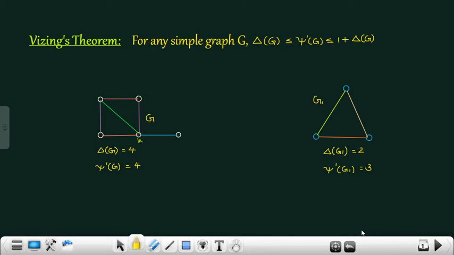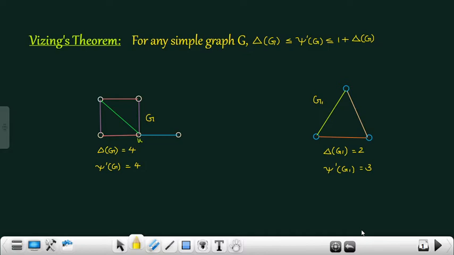Vizing's theorem. For any simple graph G, delta of G is less than or equal to chi dash of G, less than or equal to 1 plus delta of G. That is, the edge chromatic number, which is the minimum number of colors required for a proper edge coloring, lies between delta and delta plus 1, where delta is the maximum degree of a vertex in the graph. Therefore, chi dash is either delta or delta plus 1.